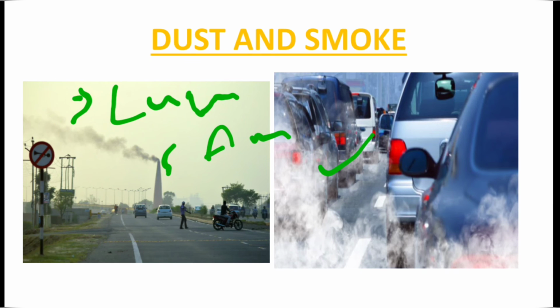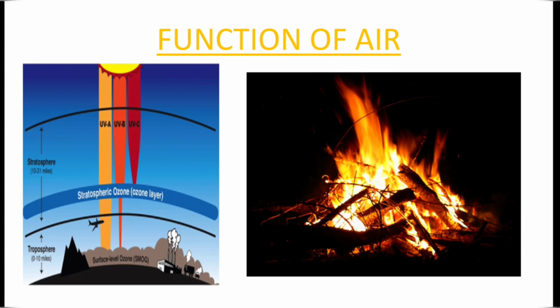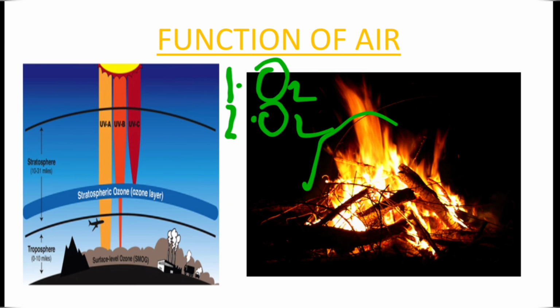What are the different functions of air? Air is composed of oxygen, carbon dioxide, nitrogen and different other gases. Air supports combustion: the oxygen of the air helps us in burning. Oxygen helps us in breathing. Due to oxygen we are able to breathe and do respiration. The carbon dioxide of the air helps in food production, in the process of photosynthesis. Plants produce their own food.